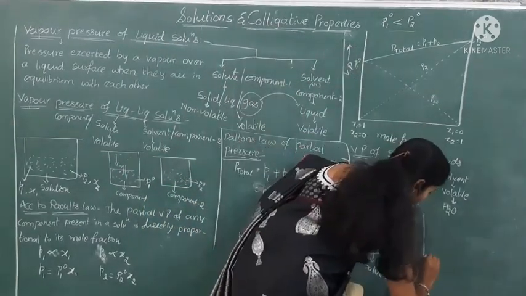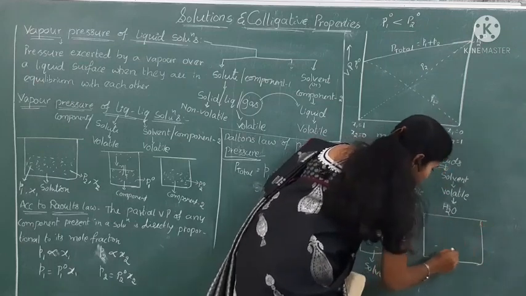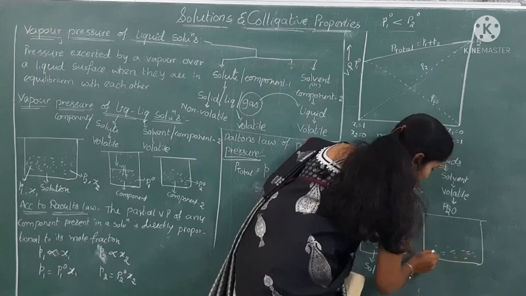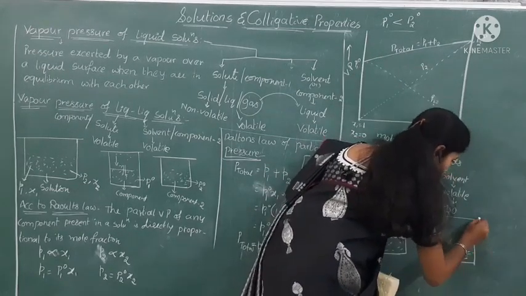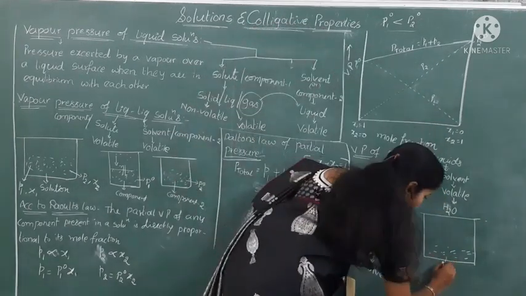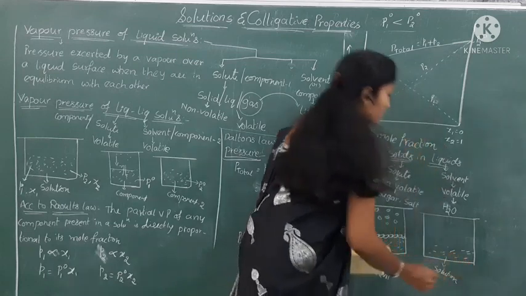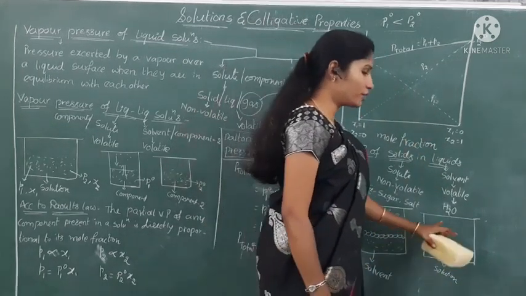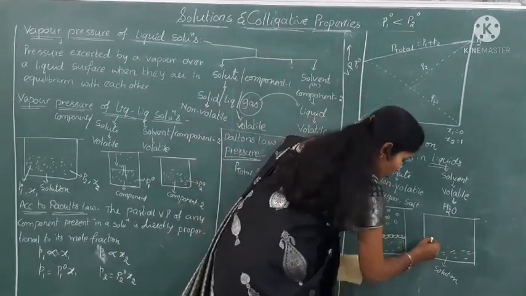Next, take another container. Okay, so it contains solution. Solution means a non-volatile solute is added to this solvent, and then it becomes a solution.